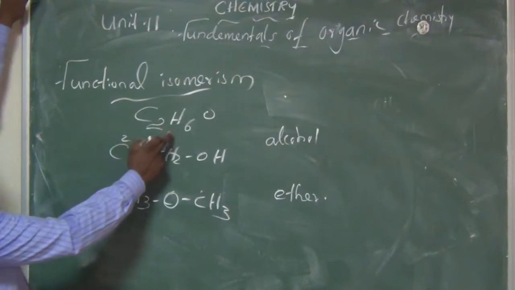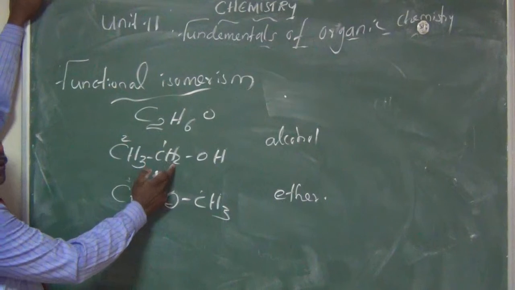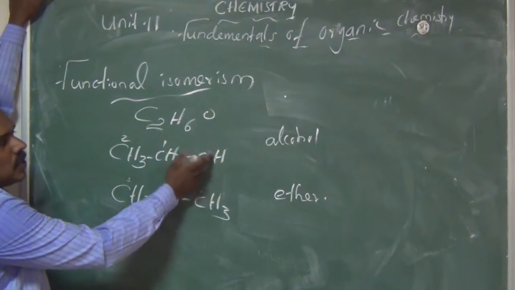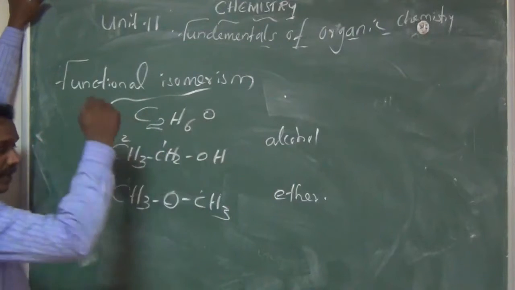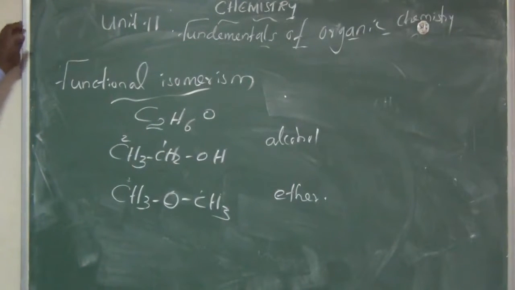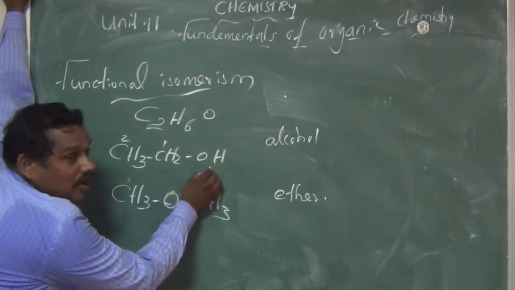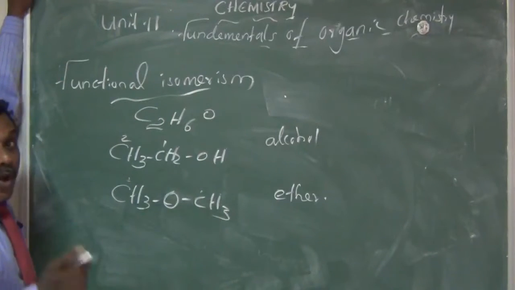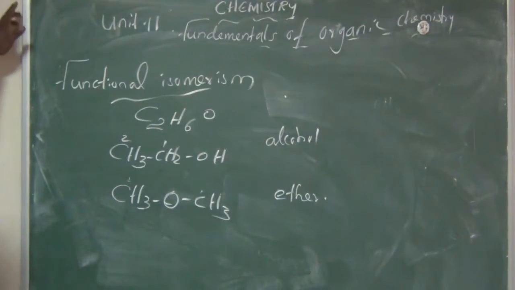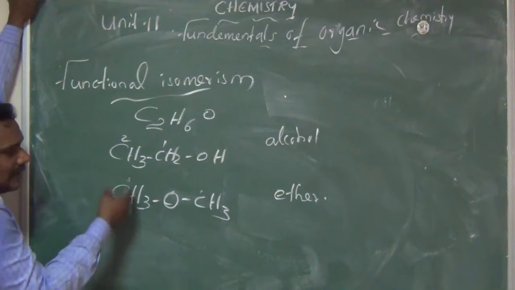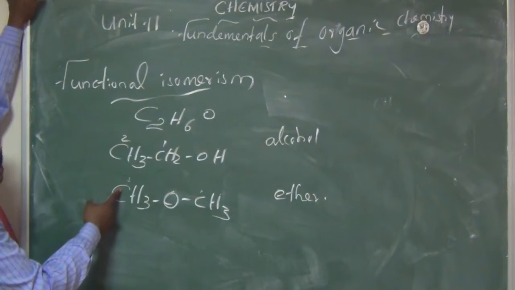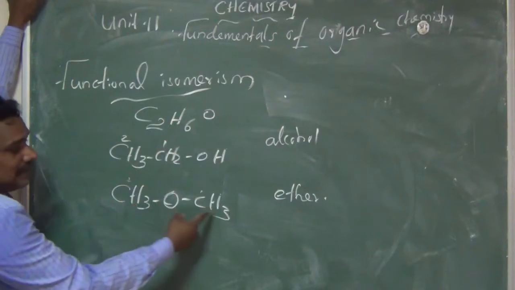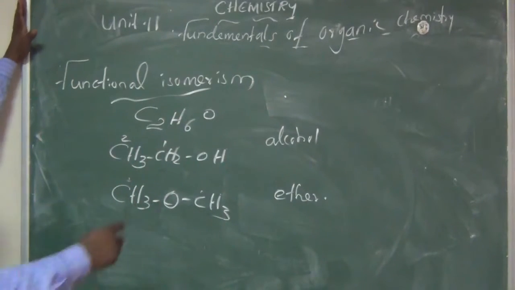How much hydrogen is there? 3 plus 2 is 5, 5 plus 1 is 6. So hydrogen is also correct. About the oxygen, only 1 oxygen is there. A compound having an OH group is called an alcohol. The other compound is balanced too: 2 carbons, 3 plus 3, 6 hydrogens, and also 1 oxygen.